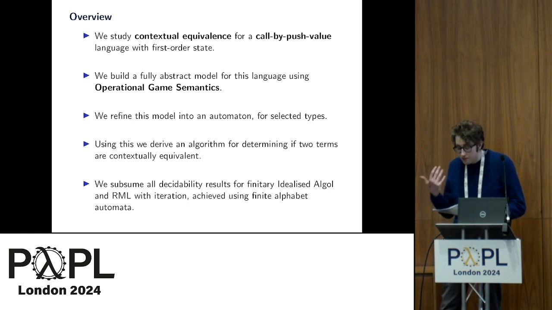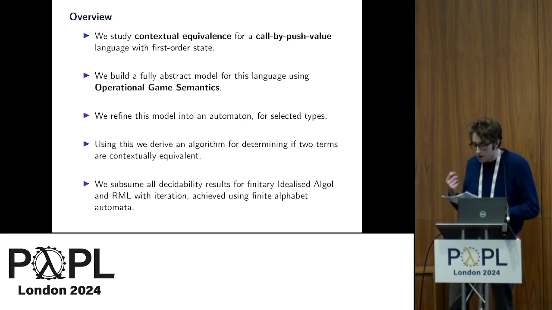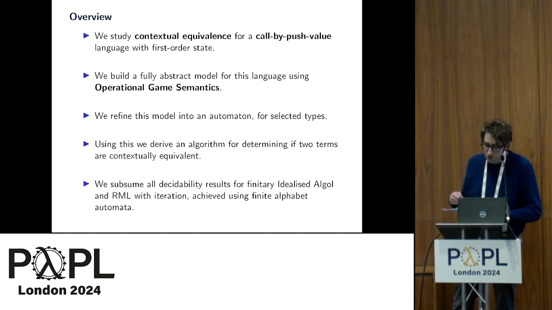We're then going to refine that model for certain types into an automaton, from which we obtain an algorithm for determining contextual equivalence. And then through this, we obtain a decidability result, which subsumes all results obtained using finite alphabet automata for finite tree idealized Algol and RML.